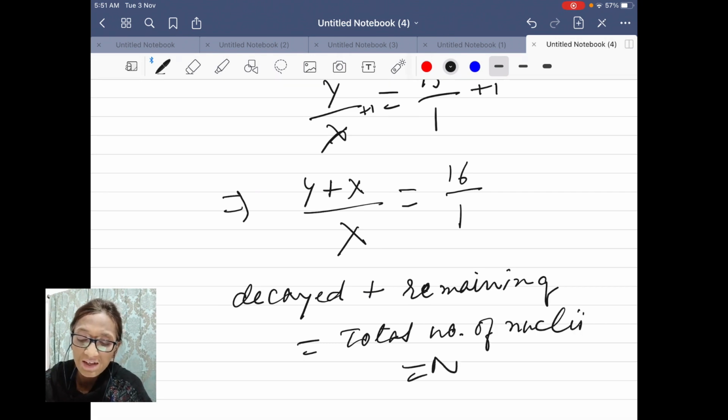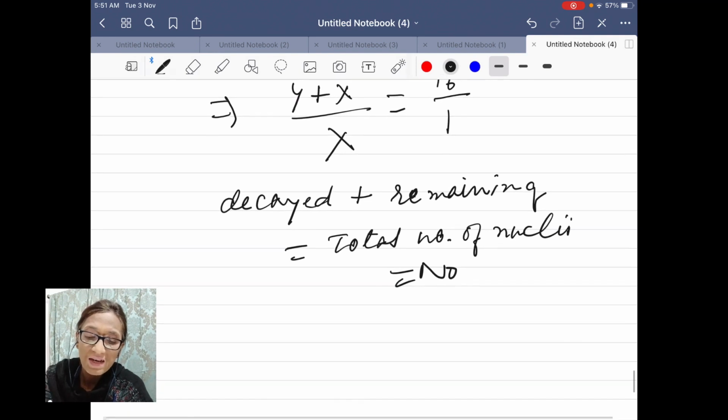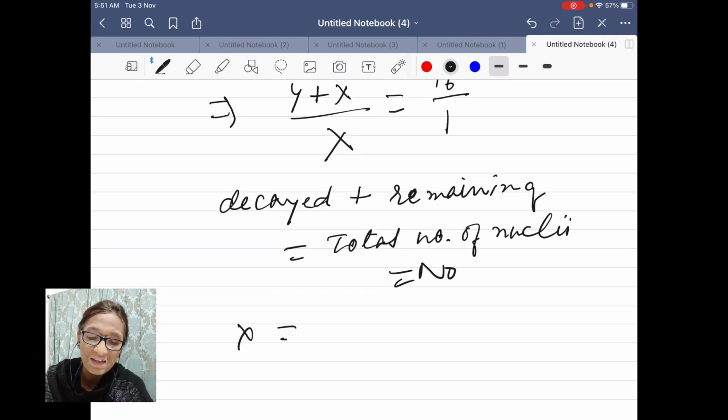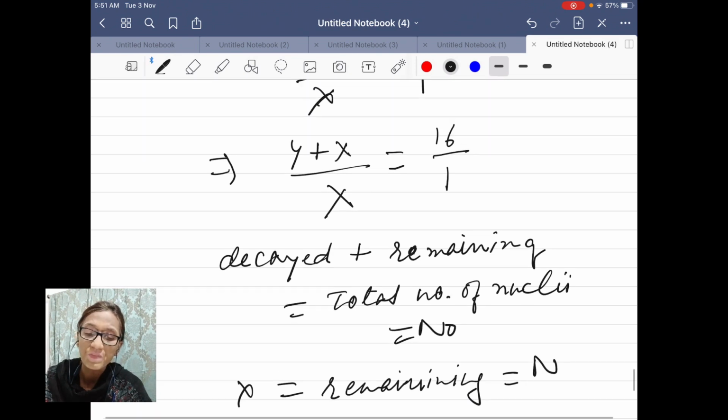And this is N naught, and what is X? X is equal to the remaining,